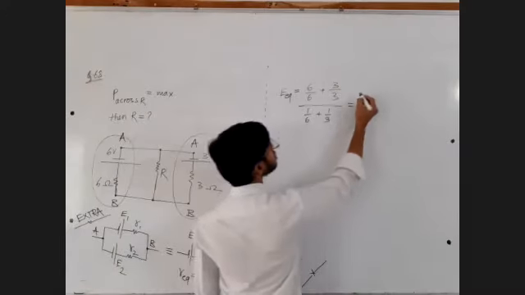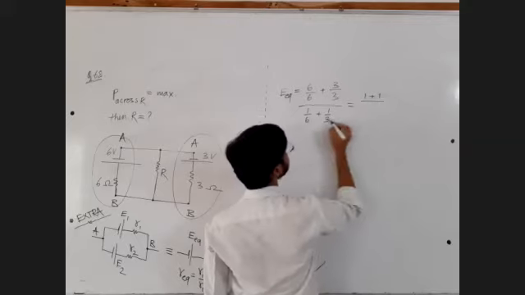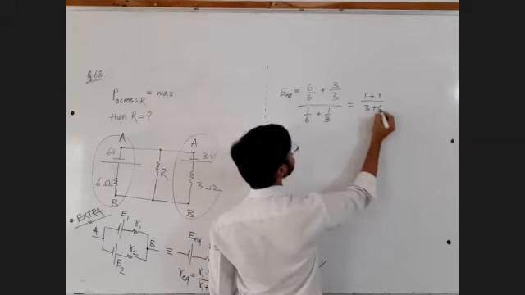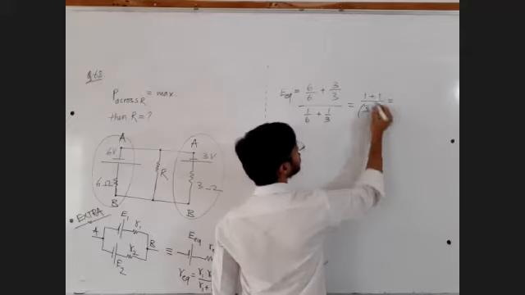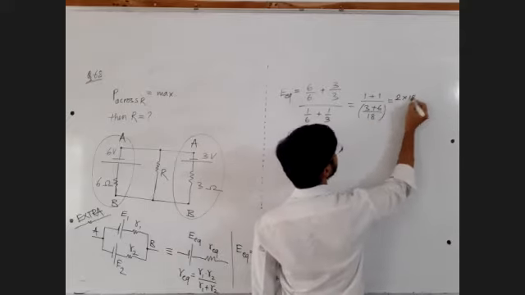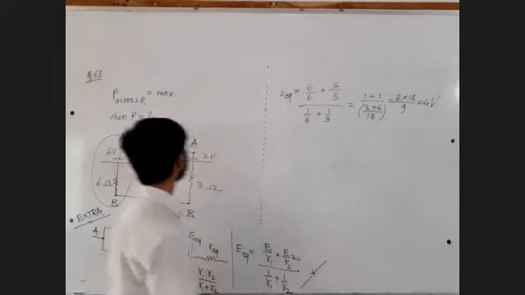Now you can solve this. What is this? 1, 1. What is this? 3 plus 6 upon 18. That will be 1 plus 1, 2, 2 into 18 divided by 9. That equals 4 volt.